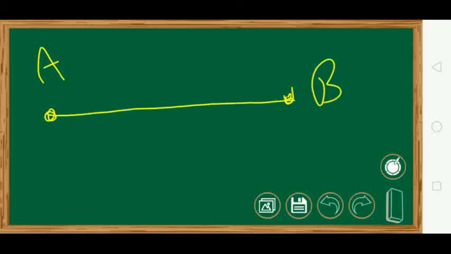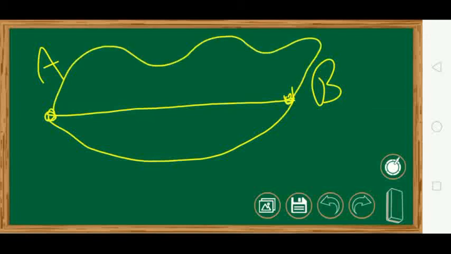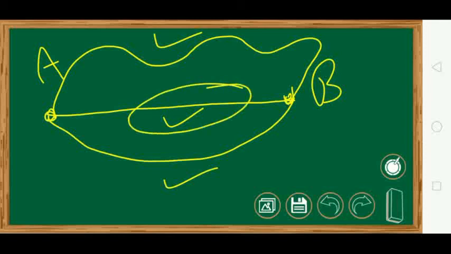Like suppose this is a point A and this is a point B. Now we can go here like this also. There is a path like this also. There is a path like this also. There are 3 ways of going from A to B. Either you take this, or you take this, or you take this. If you take this, so this becomes your distance also, and this becomes your displacement also.